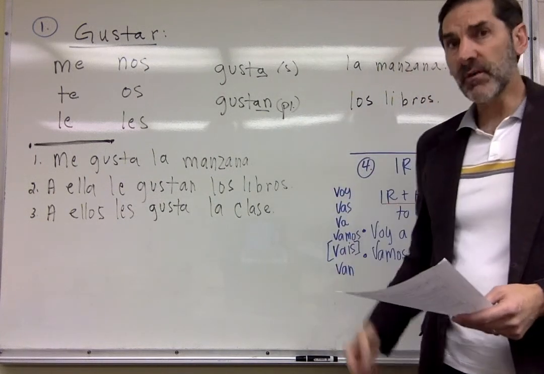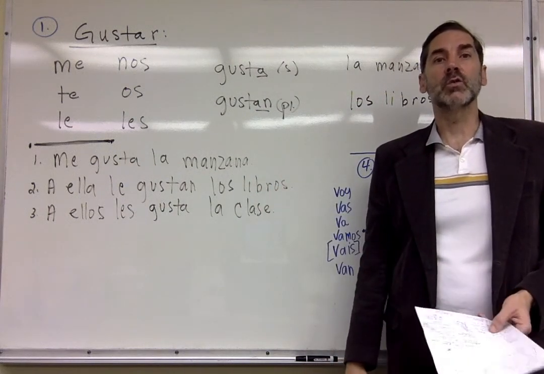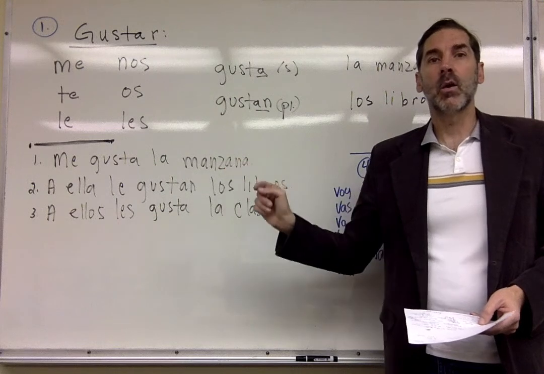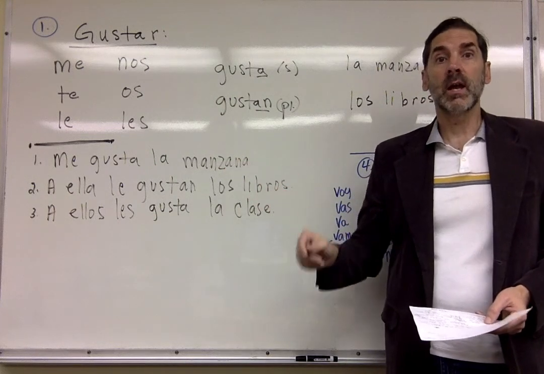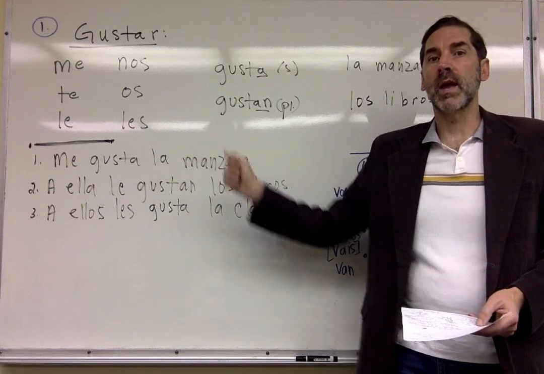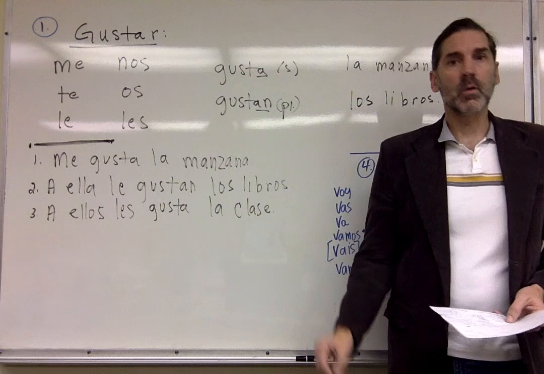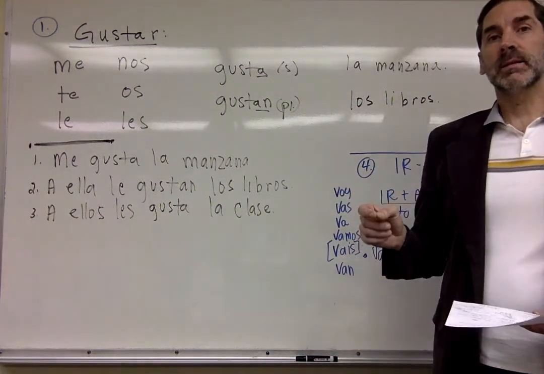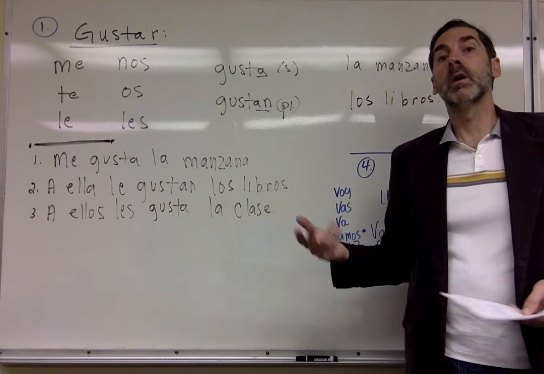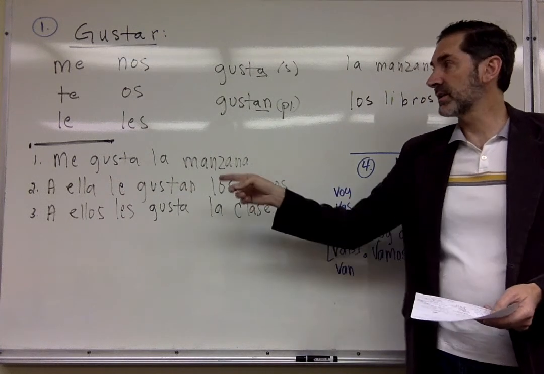Okay, if I want to say he, she, or you formal, likes to do something, I'm going to use le. Or if I want to make that plural, they, the men, they, the women, they, you all, I'm going to use the pronoun les. Okay? Now, with le and les, because it can stand for more than one person, we need to clarify with a phrase, and we'll get to that here in a minute.